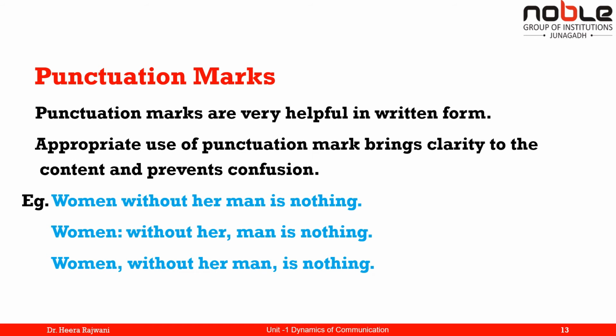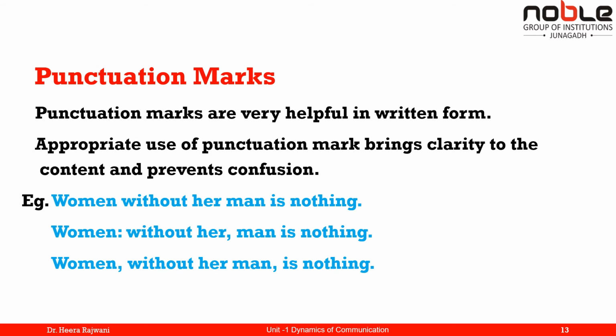So here are some of the punctuation marks. Here is a simple sentence. Women without her man is nothing. That means women without her man is nothing. Now women without her man is nothing. Now in the third sentence, women without her man is nothing. Simply, if we see this, the first sentence is a simple statement that women without her man is nothing. This is a statement said by someone. Now in the second sentence, women, that is said by a woman.